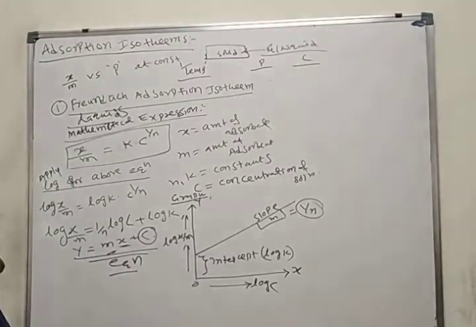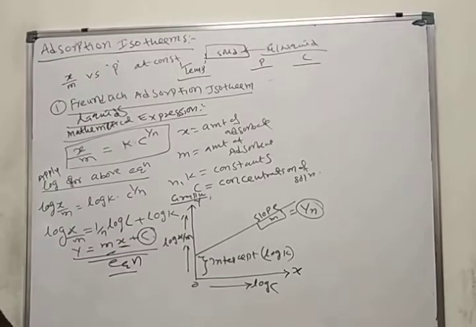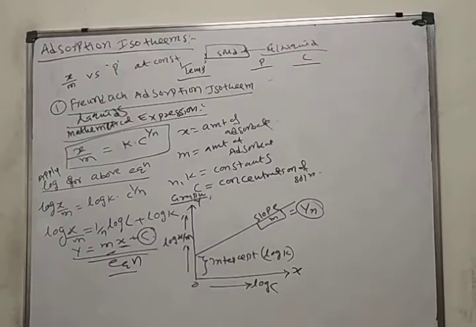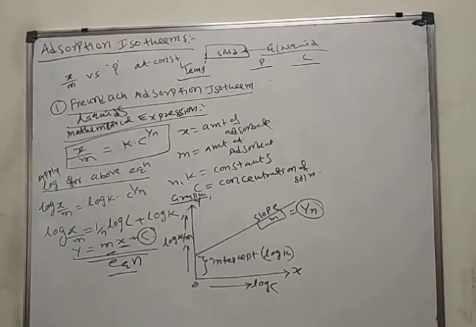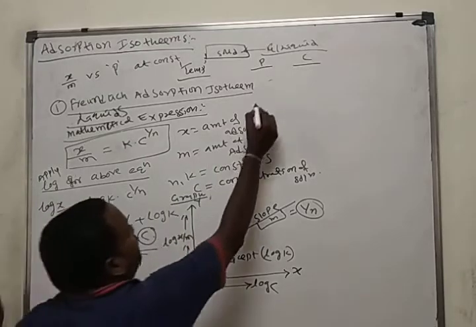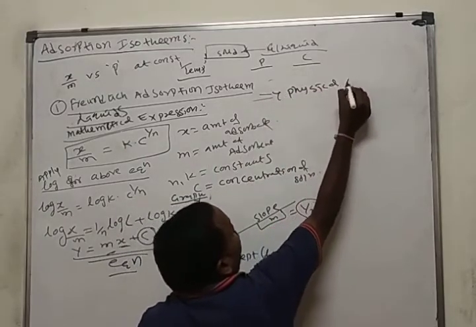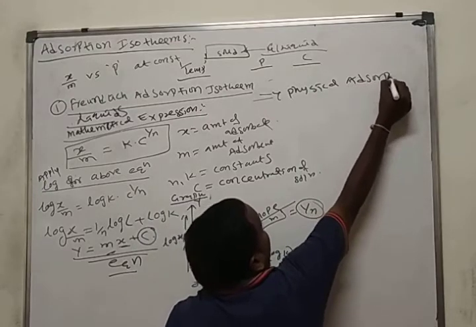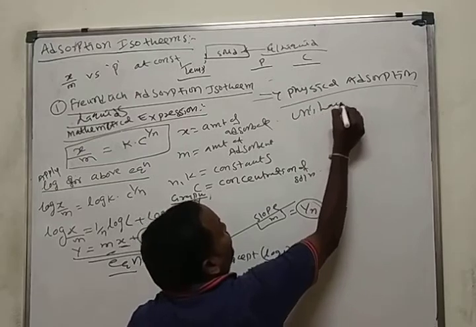This is about the adsorption isotherm. Here we have two types of adsorption isotherms. One is Freundlich adsorption isotherm and the second one is what? Langmuir adsorption isotherm. And Freundlich adsorption isotherm explains physical adsorption. It explains only physical adsorption. It explains unilayer adsorption.